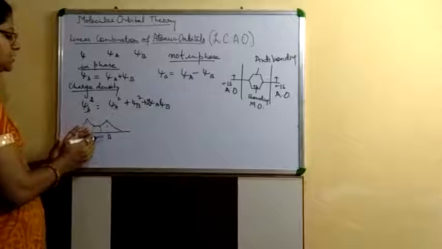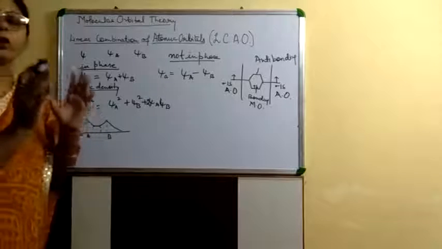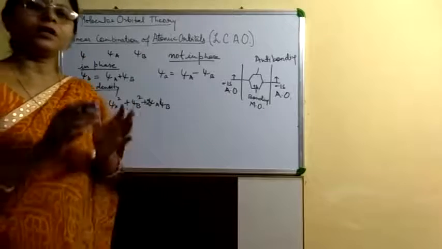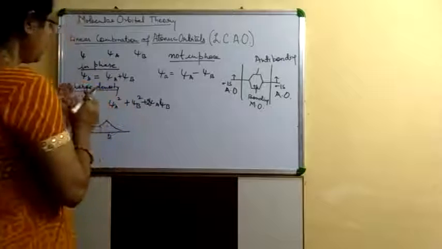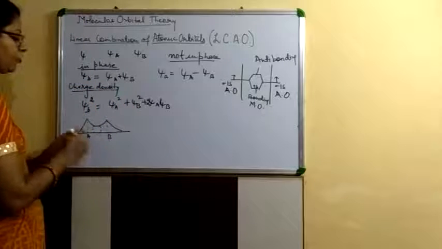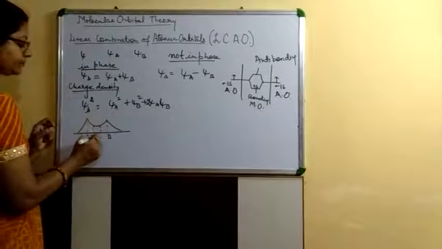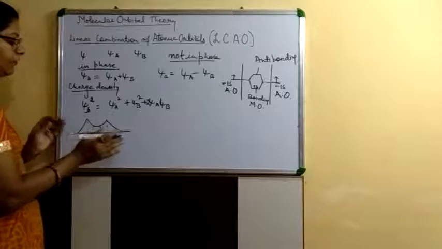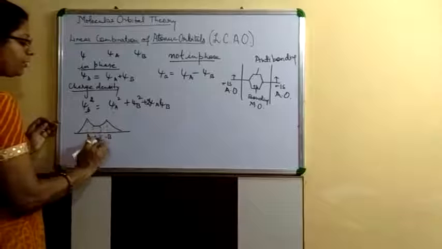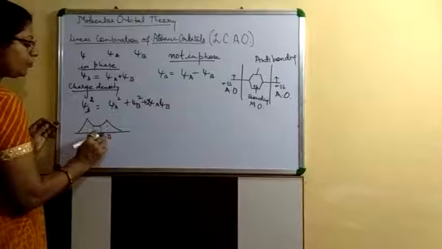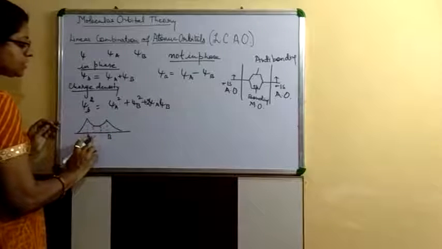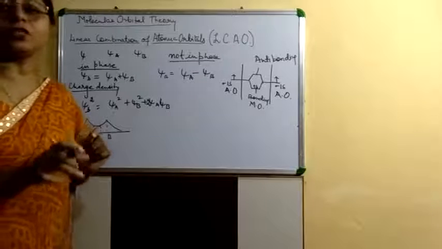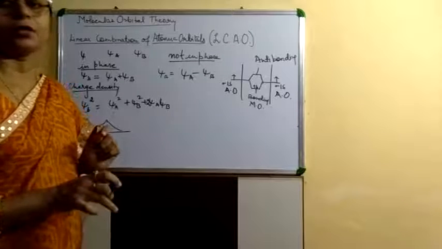As charge density is present between the two nuclei A and B, it shields the repulsive effect of these nuclei. Repulsive effect means these nuclei repel each other. So this charge density neutralizes the repulsive effect of the nuclei.